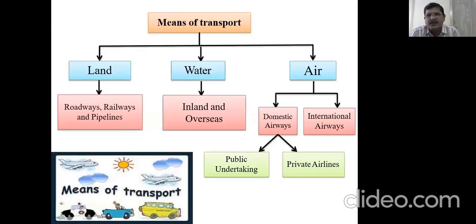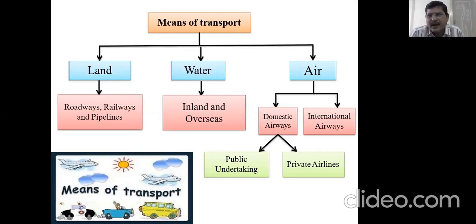Now, what are the means of transport? See, means of transport, we have three types: land, water, airways. So in land, what do we have? Roadways, railways, and one more we are adding in your 10th class, that is the pipelines.